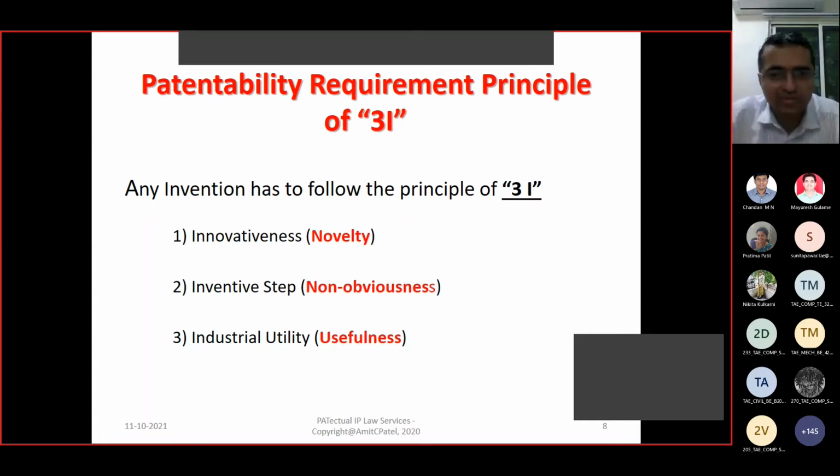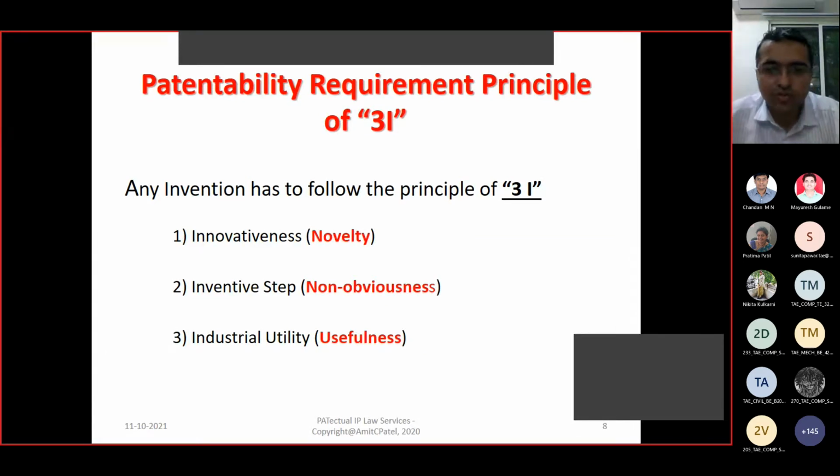Non-obvious means whatever you have developed should represent human mind creativity, your own creation, your intellectual development. It should have that aspect within its development, and that makes it non-obvious. And those things are patentable.